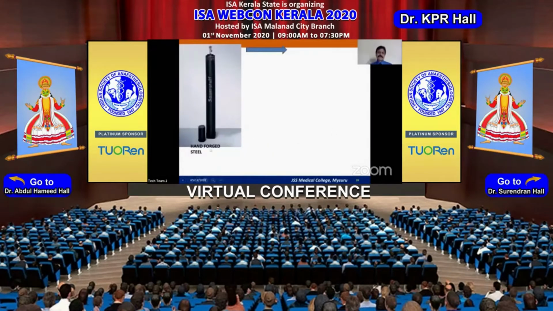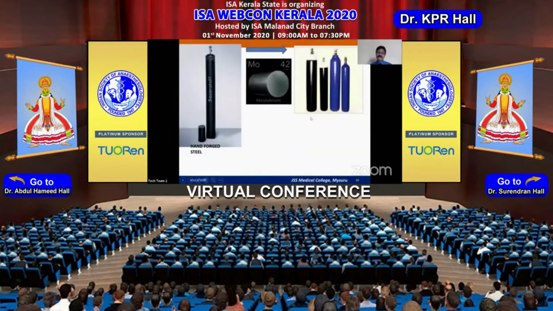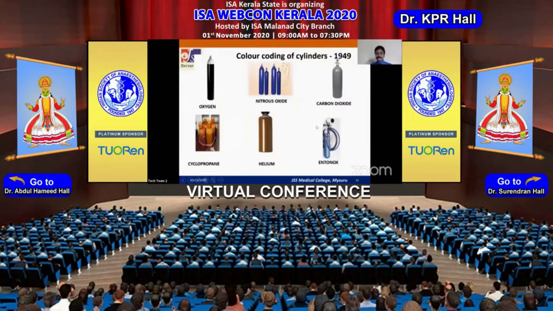Initially they were made of hand-forged steel. This hand-forged steel did not have enough tensile strength. Now a molybdenum steel is being used for manufacturing these cylinders. It has high tensile strength, and because of that, it could be made lightweight and can also accommodate 20% more gas when compared to the older cylinders. And we do have aluminum cylinders for MRI suites.